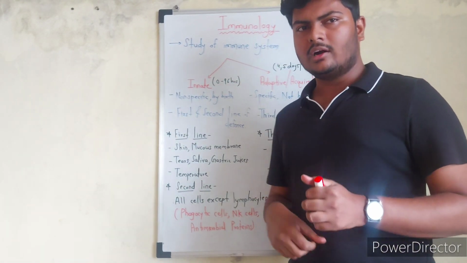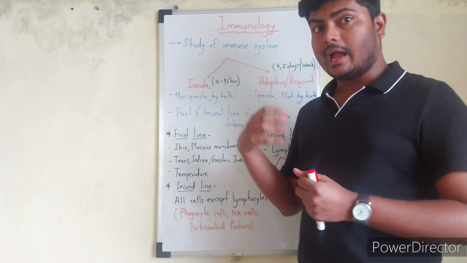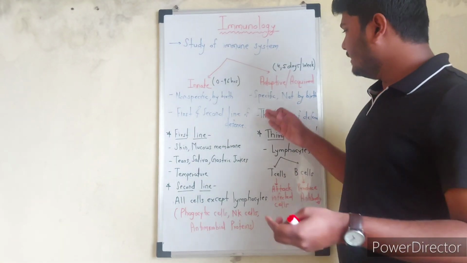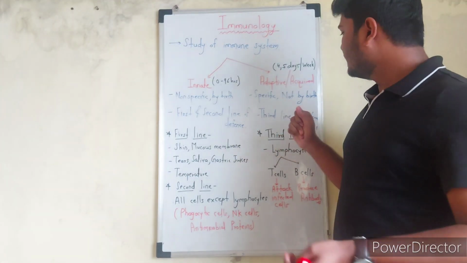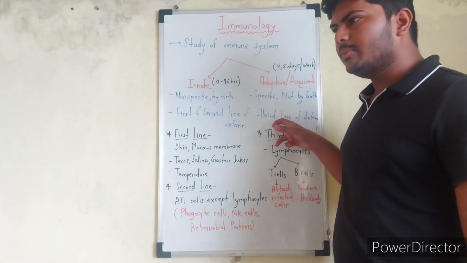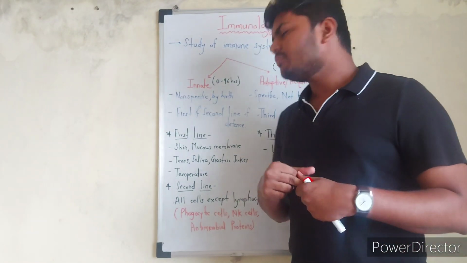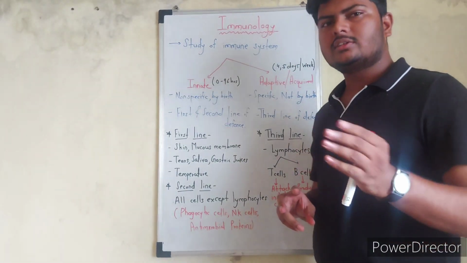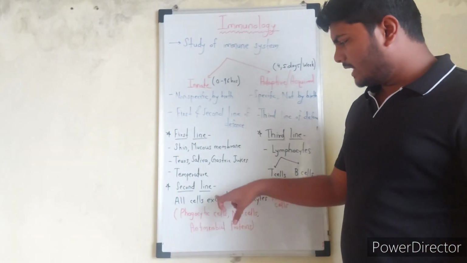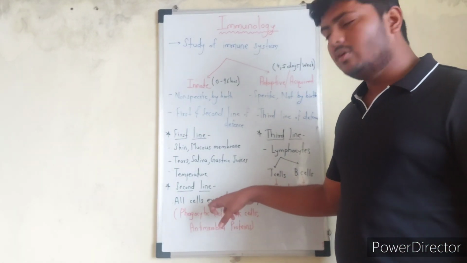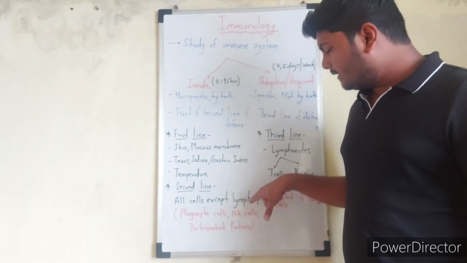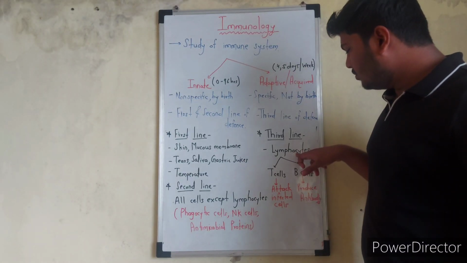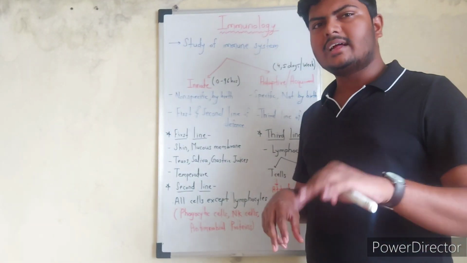So now we will look at our adaptive immune response or acquired immune response. I have already told you it is very specific, which is not by birth, and it consists of the third line of defense, which is very, very specific. In it, lymphocytes are considered. Earlier I mentioned that the second line of defense contains all the blood cells except the lymphocytes, so the lymphocytes' role comes in here. The lymphocytes are of two types: T cells and B cells.